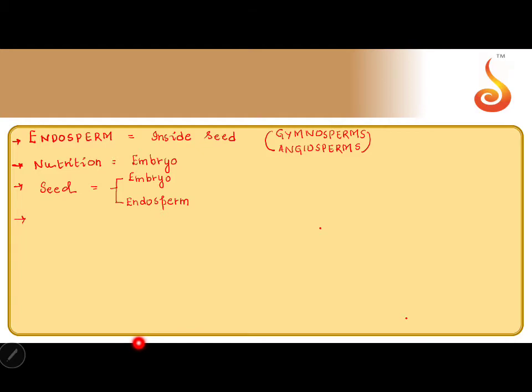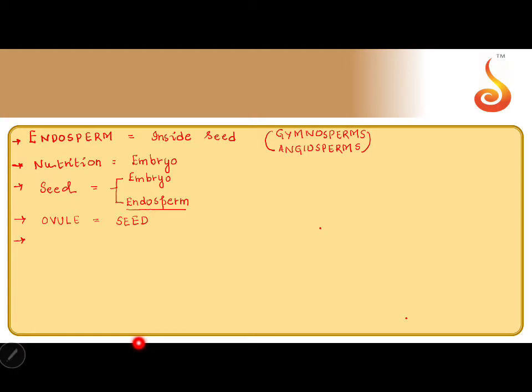Now which plant part becomes the seed? The ovule after fertilization becomes the seed. You know all of this. Now, as I told you already, the embryo will undergo division by mitosis and give rise to the young plant in future. Then who will give the nutrition to the dividing cell? The endosperm.